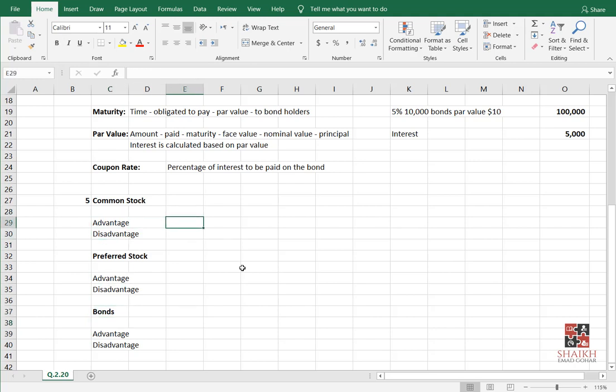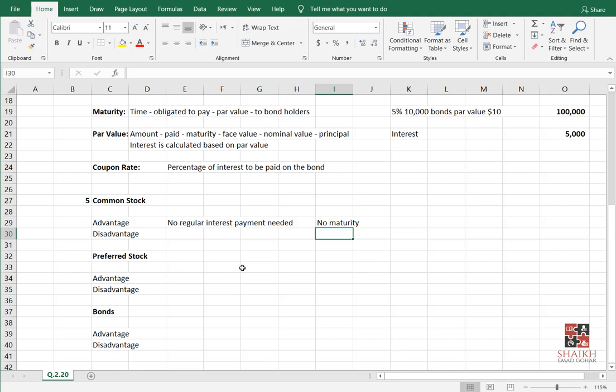Then you will write like this: common stock, what is the advantage? There is no regular interest payment needed. For common stock, we don't pay them any interest. Also, one more advantage is there is no maturity. Because of a bond, there is a maturity and you have to repay.